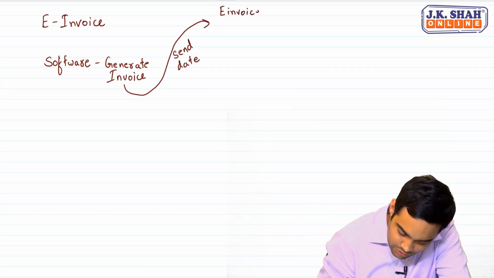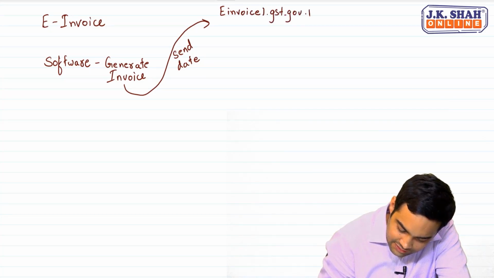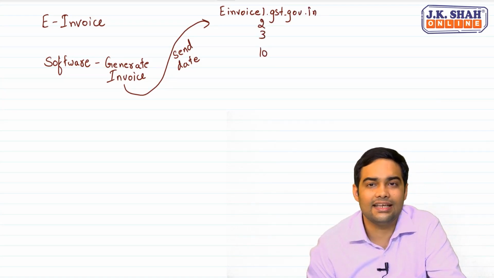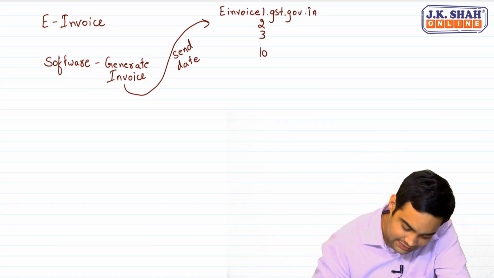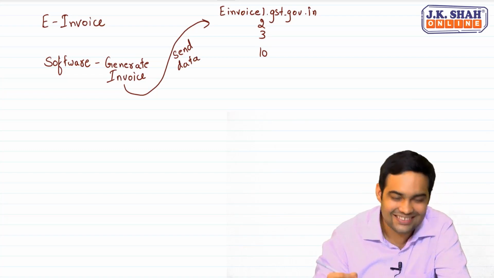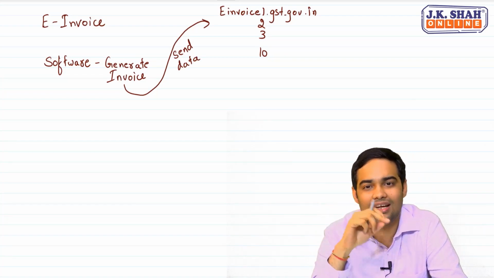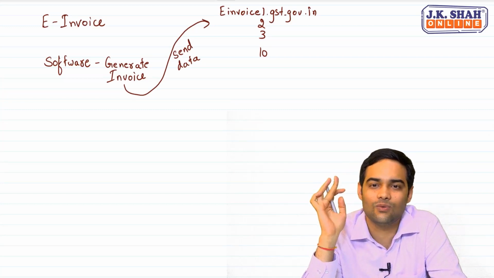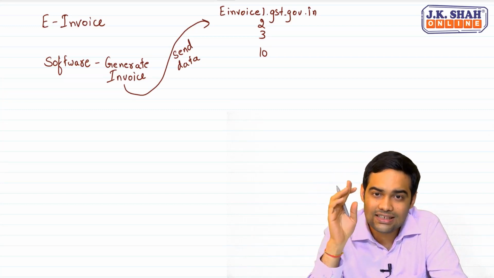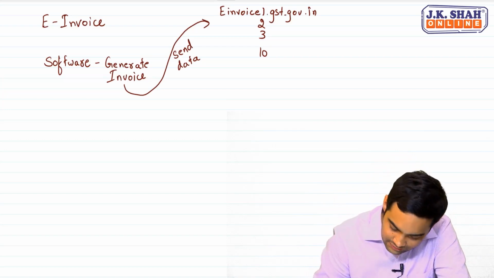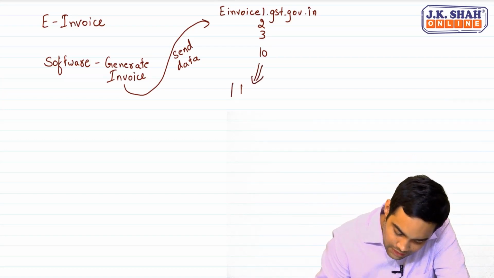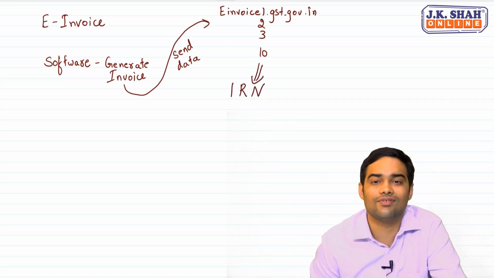There are 10 portals: einvoice1.gst.gov.in, 2, 3 till 10. So there are 10 e-invoice portals. You have to send this data in a particular form, a JSON file. This has to be sent to the e-invoice portal. Once it is sent, the e-invoice portal will throw up an IRN, invoice reference number.